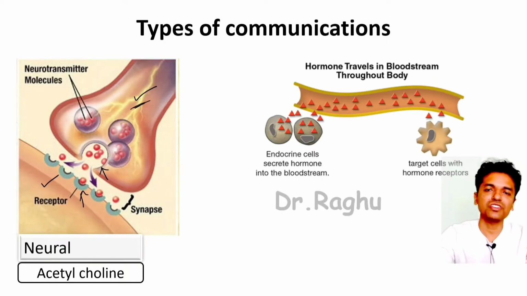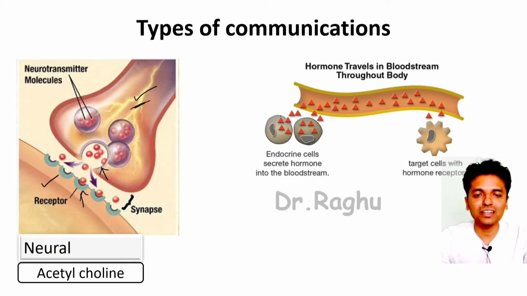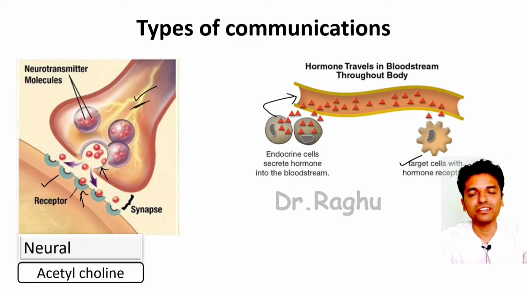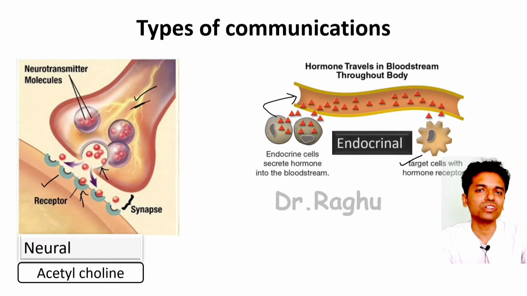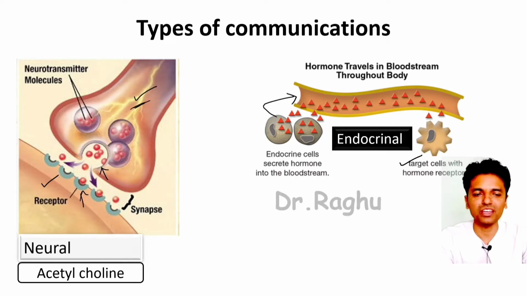The second type of communication is wherein one cell is secreting chemical messengers, and these chemical messengers travel in the bloodstream throughout the body, and then they go and act on whichever target cell has the receptor. Whenever a chemical messenger enters the bloodstream and communication occurs by this means, that is what is called the endocrine mode of communication.